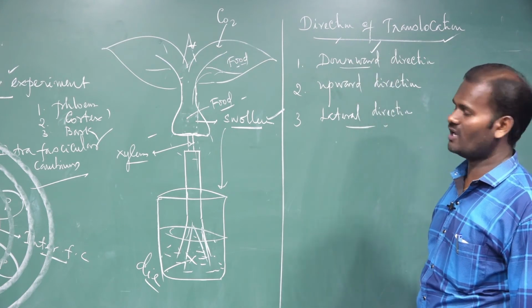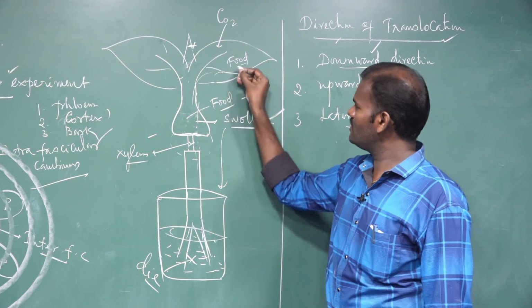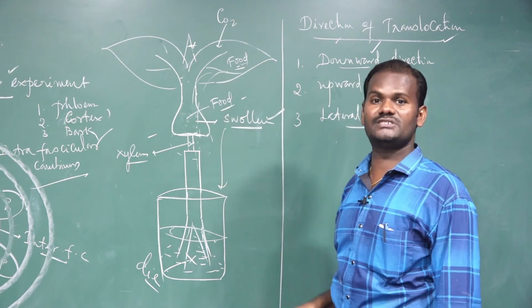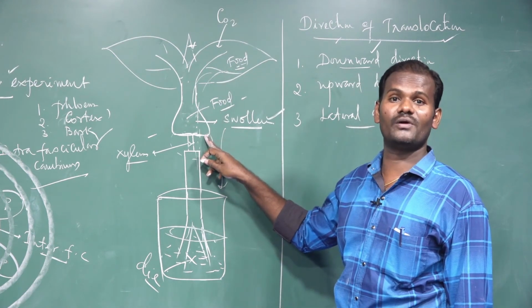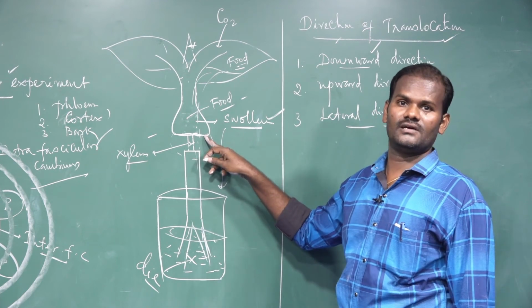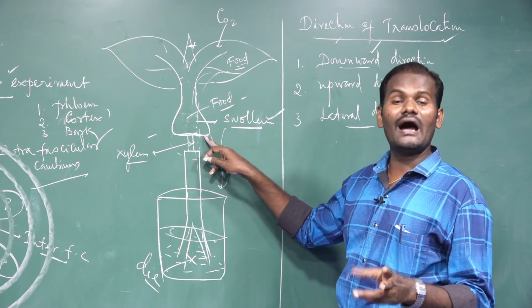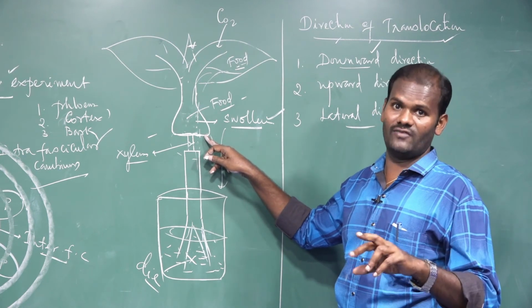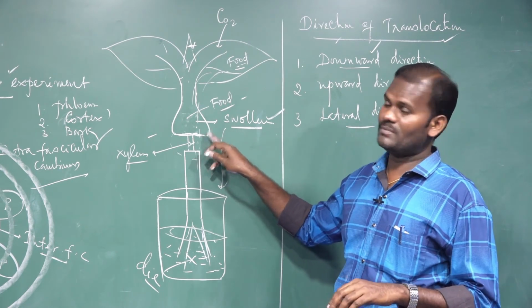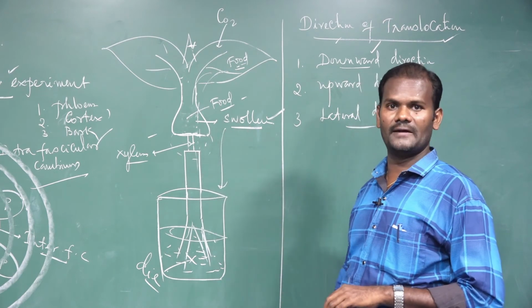What is the downward direction? Translocation of food by phloem from the leaves to the stem. The stem is also responsible for storage of food material. For example, in sugar cane the stem becomes thick and swollen due to storage of food material. In potato, the underground stem is modified for storage of food material.